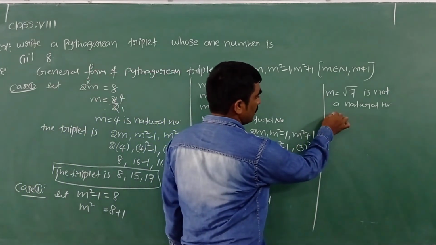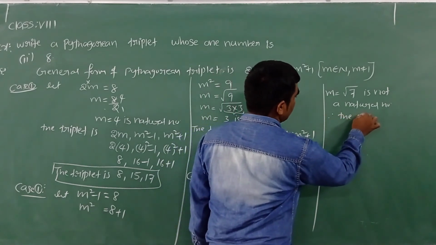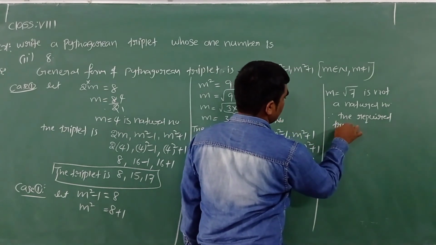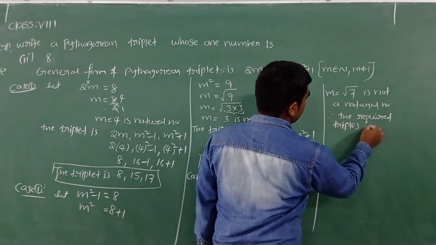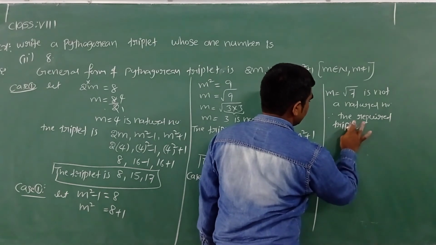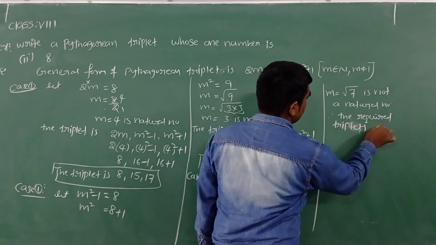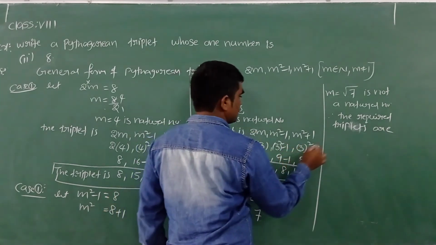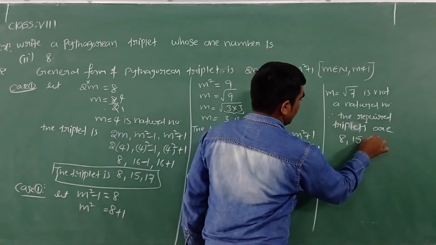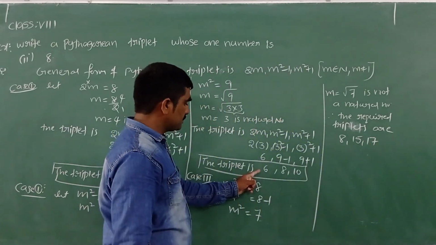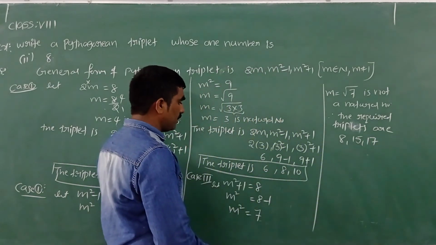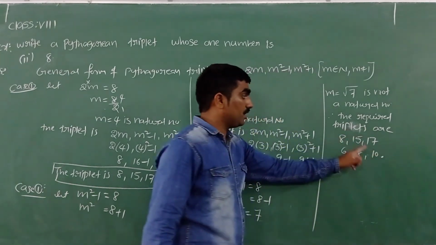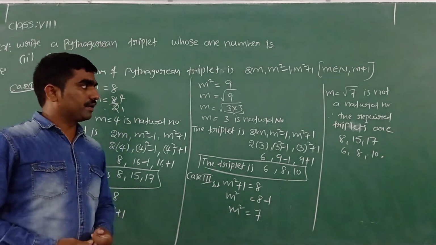Now what can we write? Therefore, the required triplets are: one is 8 comma 15 comma 17, the other one is 6 comma 8 comma 10. So in both we can see 8 is one of the numbers.